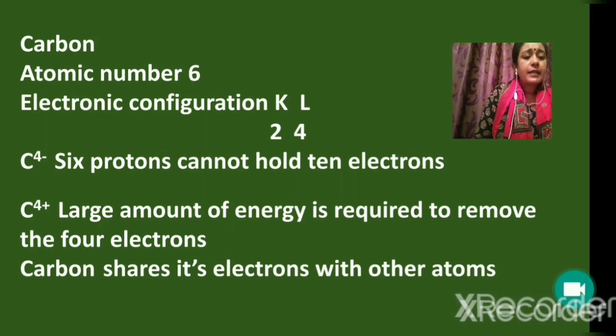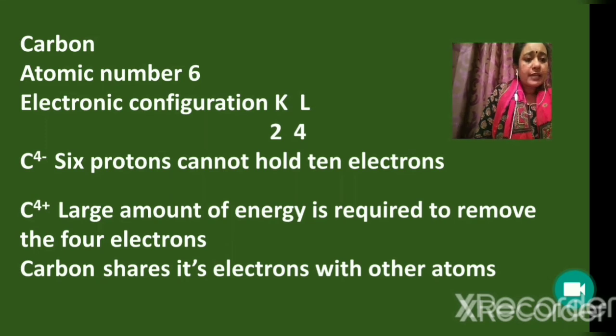If carbon gains 4 more electrons, the number of electrons now present will be equal to 10, whereas the number of protons is only equal to 6. When carbon gains 4 electrons, it changes to C4 minus. And it is found that 6 protons cannot hold all the 10 electrons. It means carbon cannot form C4 minus ion.